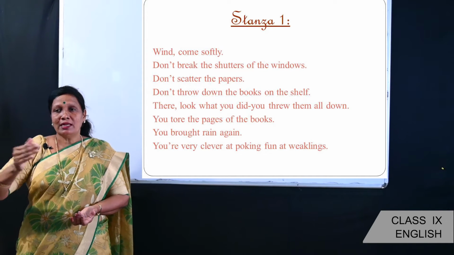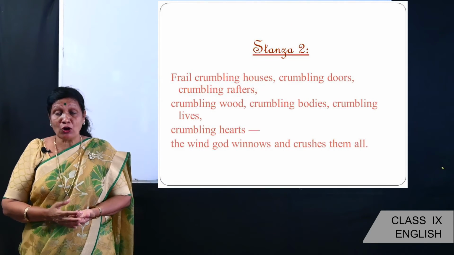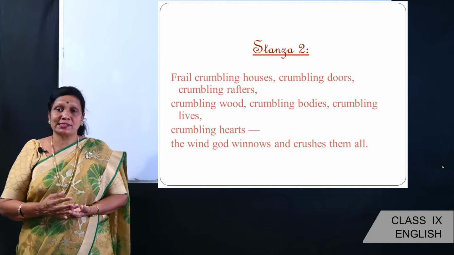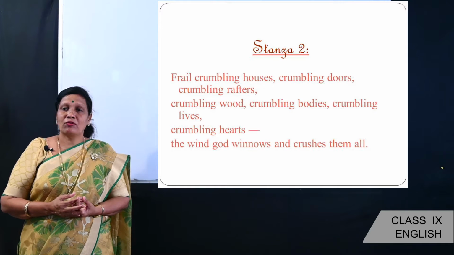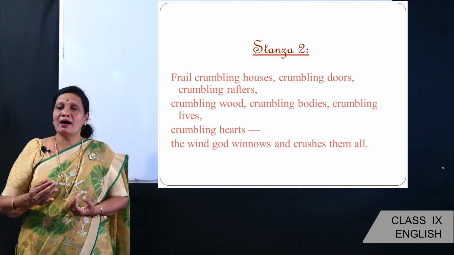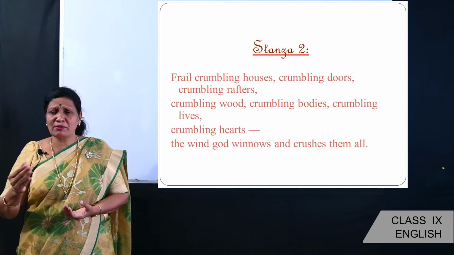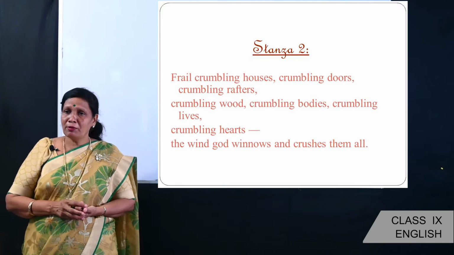Dear children, let's go to the second stanza. Frail crumbling houses, crumbling doors, crumbling rafters, crumbling wood, crumbling bodies, crumbling lives, crumbling hearts. The wind god winnows and crushes them all. Now let's look at some of the word meanings.